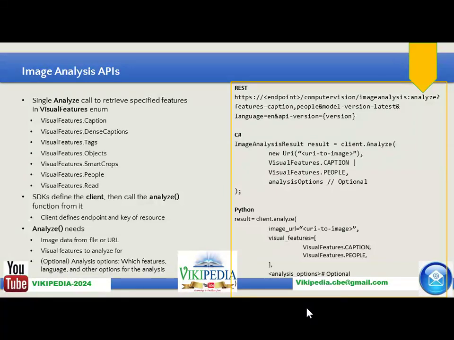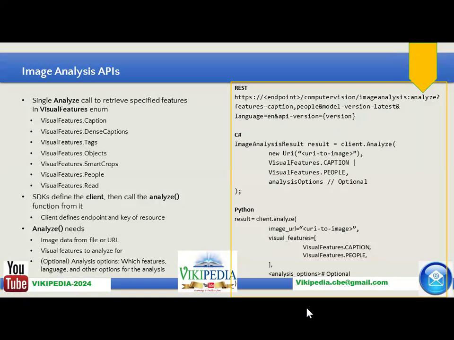The analysis function needs three kinds of input. First is the image data, that is the image location, and second is the visual features, that is, what features you are going to analyze. Let's say you are going to analyze only the objects and also read text from it, then you can use VisualFeatures.OBJECTS and VisualFeatures.READ.